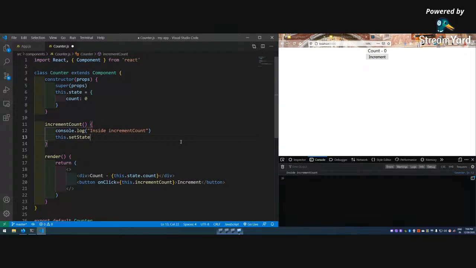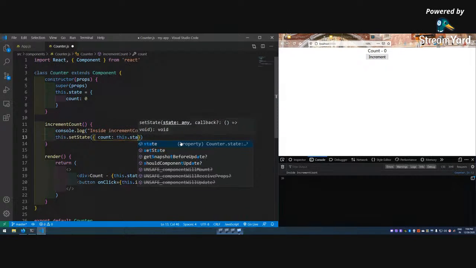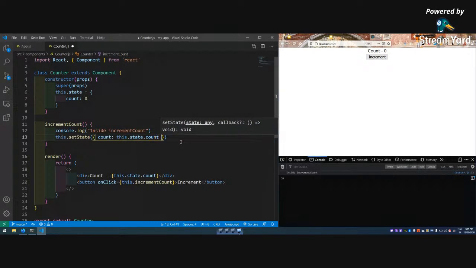It is already showing me this dot setState, and then I have to give an object like this, and here we have to write count is this dot state dot count plus 1. So I am accessing the count variable like this.